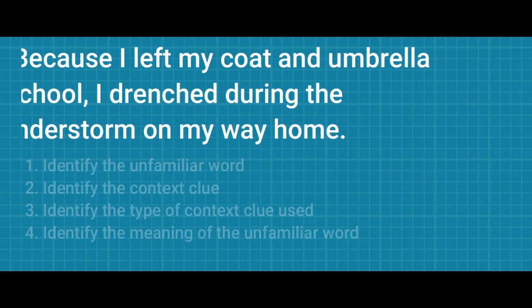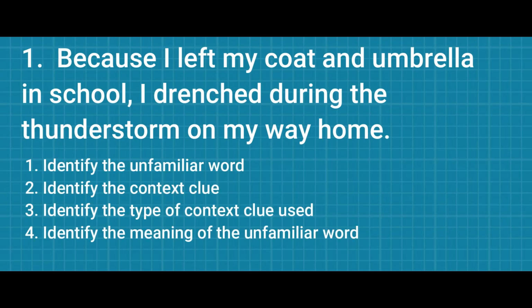Number 1. Because I left my coat and umbrella in school, I drenched during the thunderstorm on my way home. Unfamiliar word? Drenched. Context clue? Because I left my coat and umbrella in school. Since we have here because, what is the type of context clue?